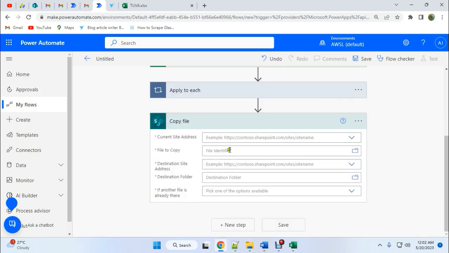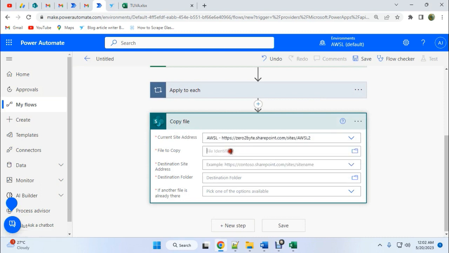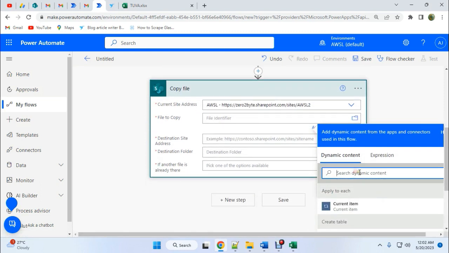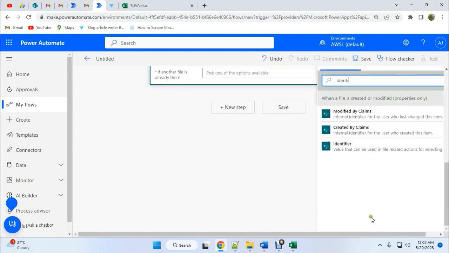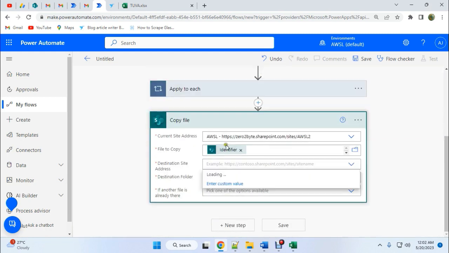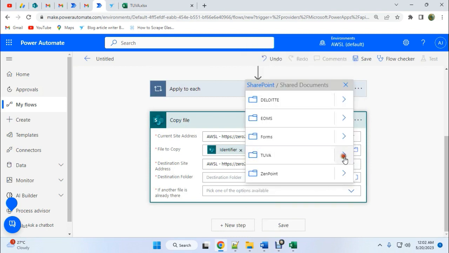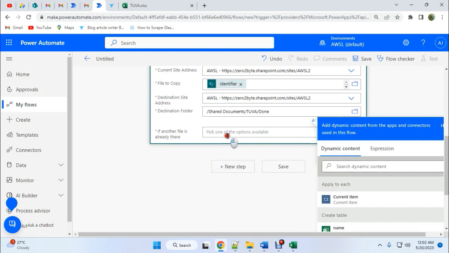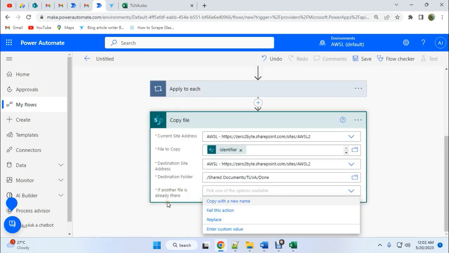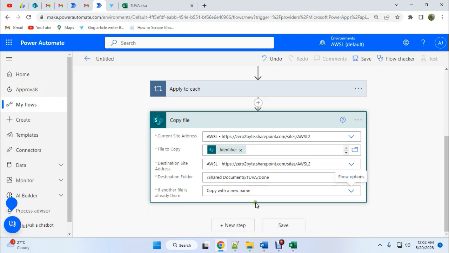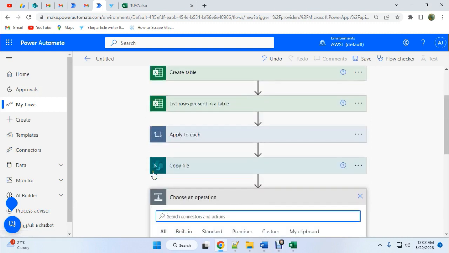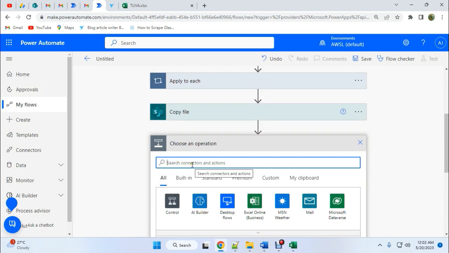So copy file, site address, file to copy will be the identifier, and then destination site, and then destination folder, I mean which folder you want to move the file to. So I am going to copy the file into this done folder. Now if another file is already there, then you can replace the file or copy with a new name. It's fine, we can copy with a new name, and then we need to make another operation, delete file.